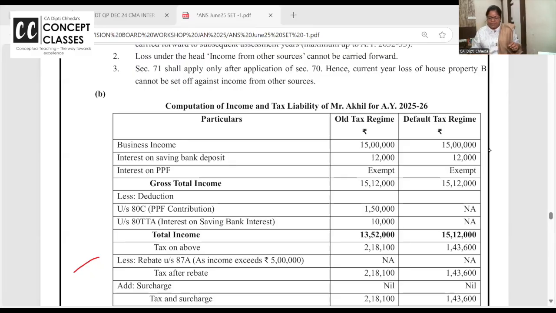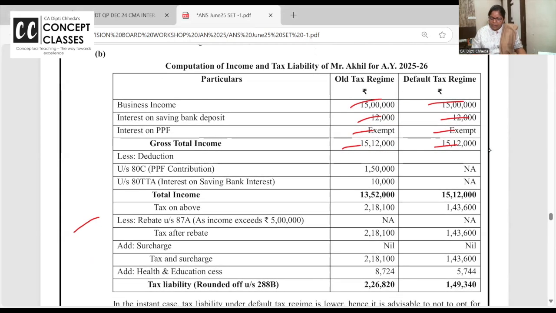Hello, we'll do it. It's very simple. In the old regime, you will get deductions. Here you will not get. So business income is the same, interest income is the same, and PPF is exempt. So you get gross total income. Now, if you have put money in PPF, you get a deduction in the old regime, that is 1,50,000. 80 TTA on savings account: no one will save, but you have to take it. Okay, right. So this is your income.